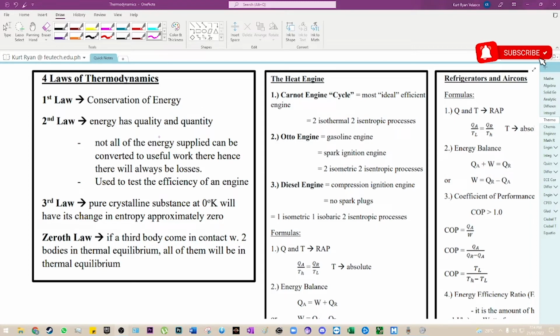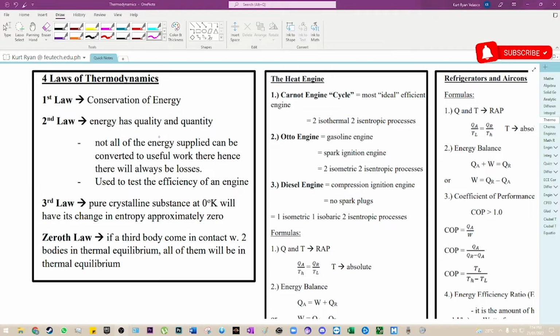So the third law: a pure crystalline substance at 0 Kelvin will have its change in entropy approximately 0. So this is also simple. The third law simply indicates that at absolute zero temperature, that is 0 Kelvin or negative 273 Celsius, all activities stop. Okay, so there is no activity at that temperature. Therefore, there will be no change in entropy, and it will become approximately zero.